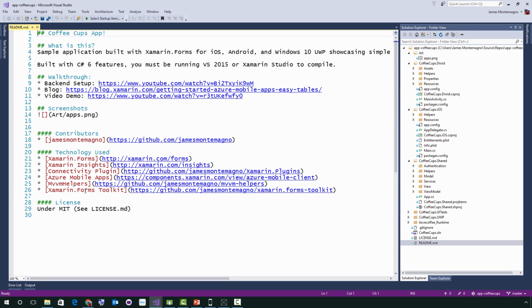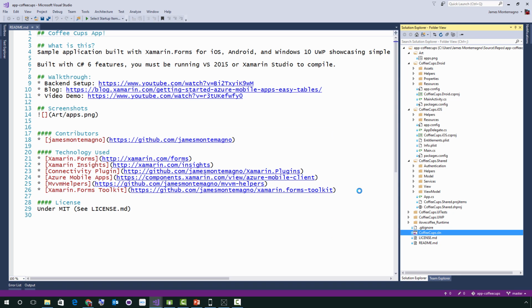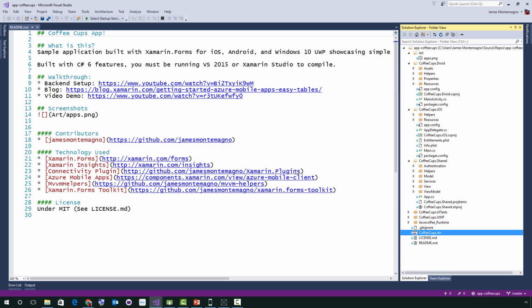So I get this little thing here with all the markdown highlighted. It's not launching my solution, but it gives me this nice overview of my project. And if I wanted to, I could just double tap on the solution, and that's going to open up the solution right inside of Visual Studio. So it's that nice experience where I don't have to leave the IDE to search, whether I'm on TFS or on VSTS or on GitHub. All of my projects and everything like that are in one nice place. So we'll go ahead and let this spin up.